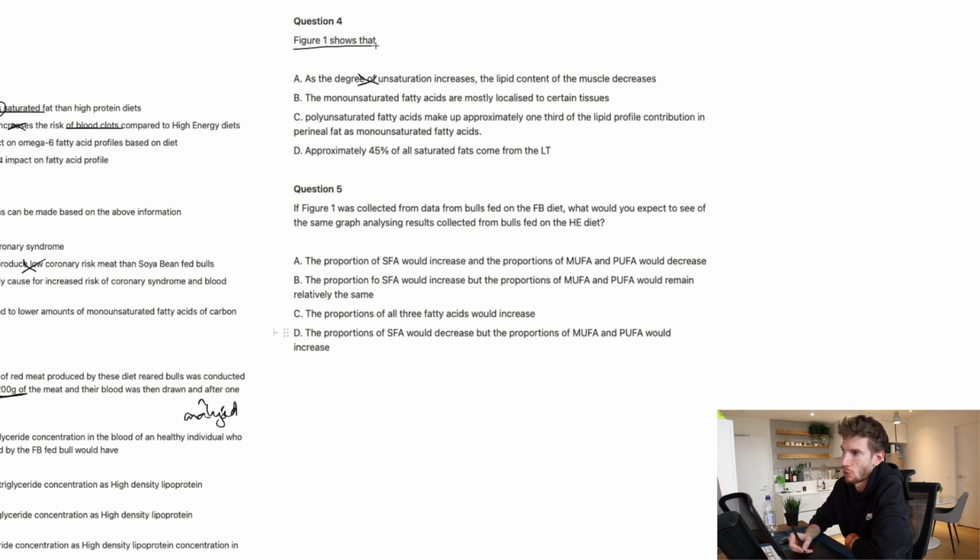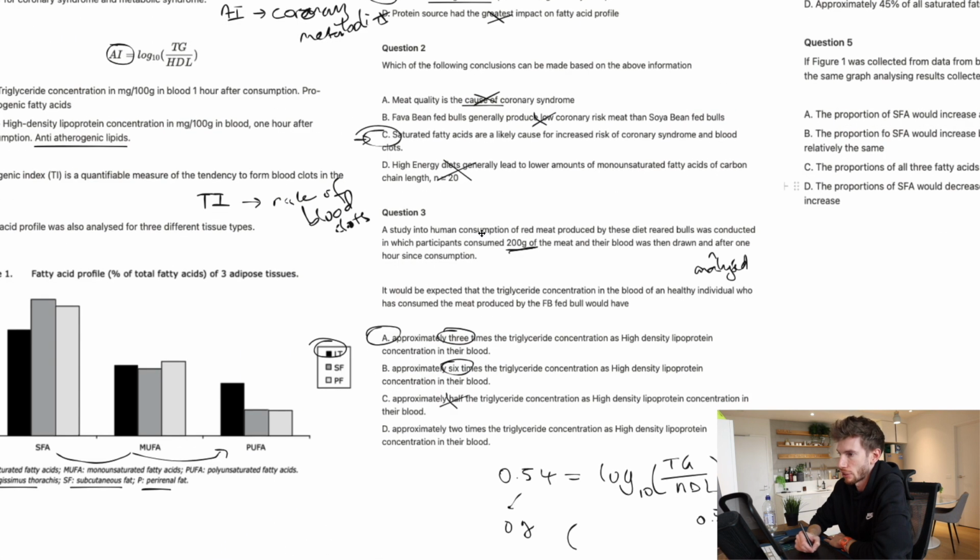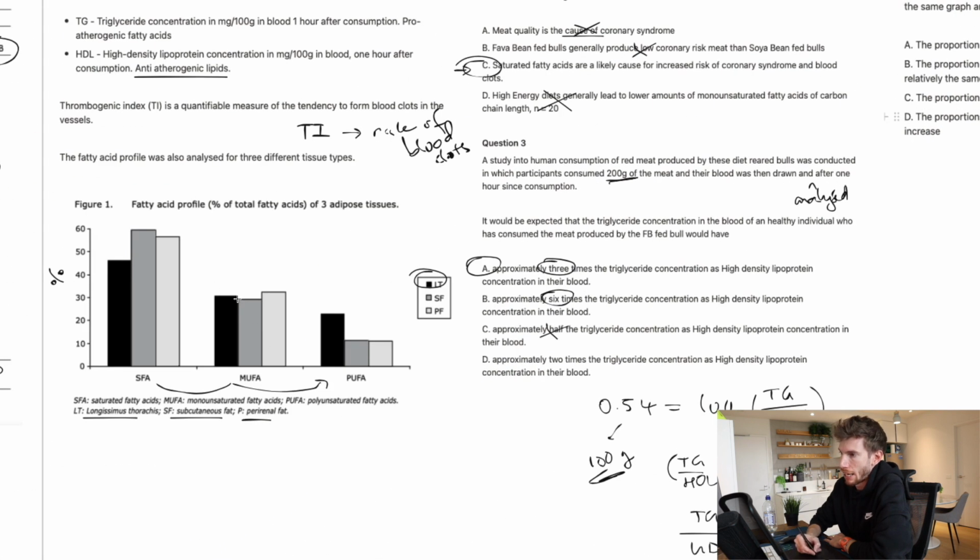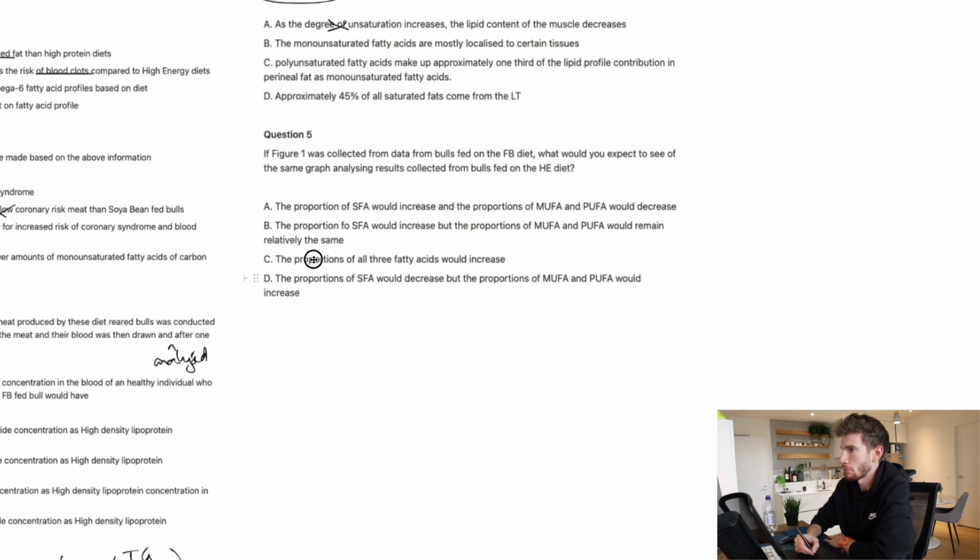Now notice it says figure 1 shows. Sure, you could maybe go through and analyze all of the numbers in the first table, but you're going to end up killing a lot of time because it doesn't actually care about that. It's just, what does figure 1 tell us? What conclusions can we make from it? B, the monounsaturated fatty acids are most localized to certain tissues. So let's look at monounsaturated. And we can see that they seem to have equal proportions across the 3 tissues, which means they are not really localized. They're relatively evenly spread out and evenly distributed, so that one's no good.